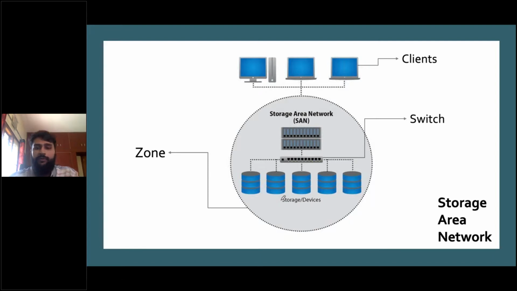Now, the advantage of this is that the storage devices, the server, and the clients are all connected to a single network, that is the switch. The switch handles all the transactions, routing, and all that, right? So the clients are connected to this switch, the storage device is connected to this switch, and the servers are also connected to this switch. What does that mean? Everything is in the same zone, right? Everything is inside one single zone.